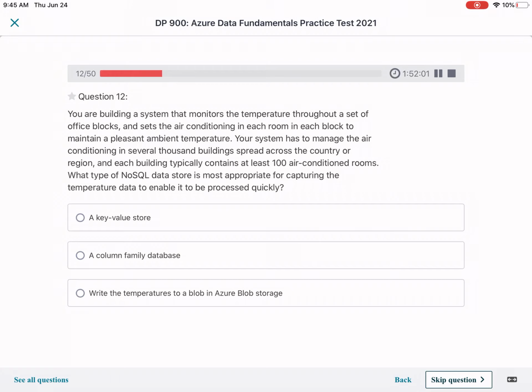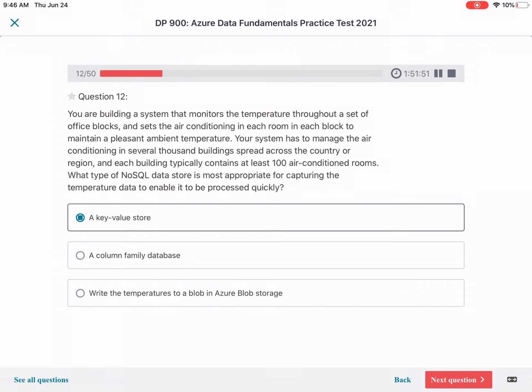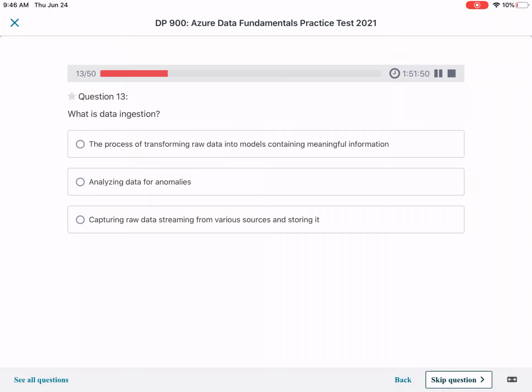So of course the answer would be to store these types of data in a NoSQL database. For this kind of data, we obviously need to go for a key value store, not a column family database. Then number 13.